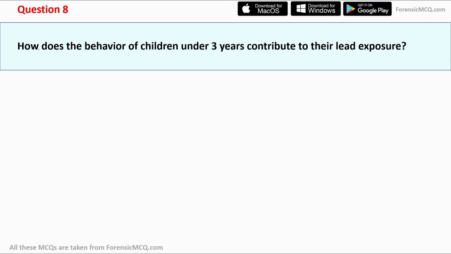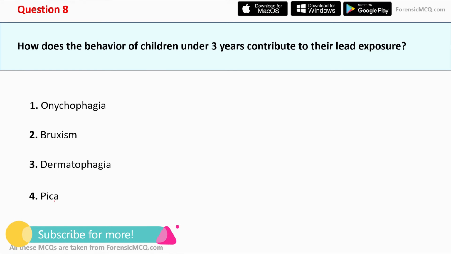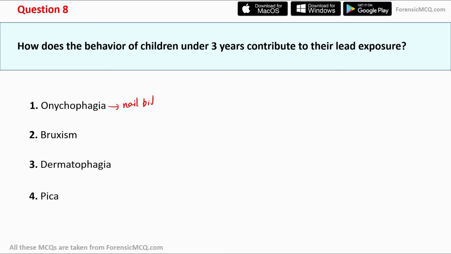Now let's move to question number 8. Question number 8 says, how does the behavior of children under 3 years contribute to their lead exposure? And here are the options. Option first is onychophagia. Option second is bruxism. Option third is dermatophagia. And option fourth is pica. So before jumping to the answer, let's reevaluate all the options and their meanings. So onychophagia is a habit of nail biting.